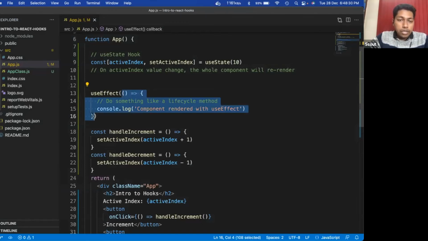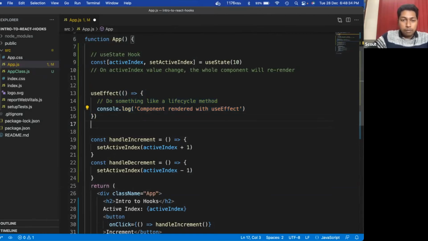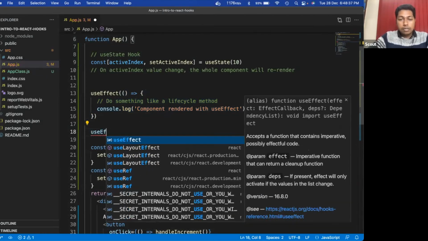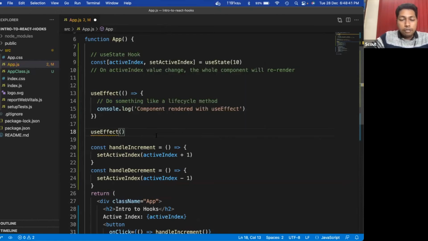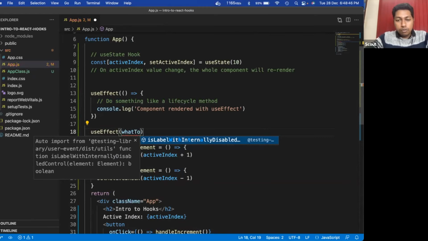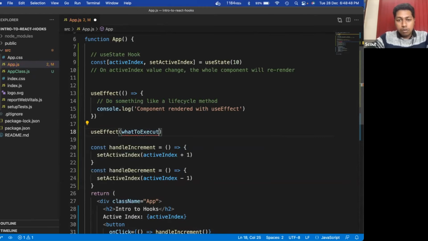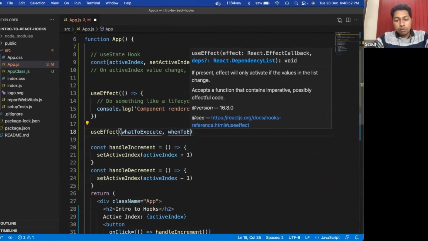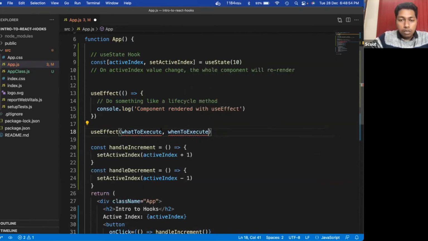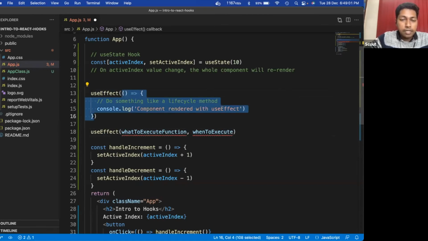Let me decode this useEffect function once again. It has two things: first, what to execute, and second, when to execute. What to execute is the function, like this arrow function.